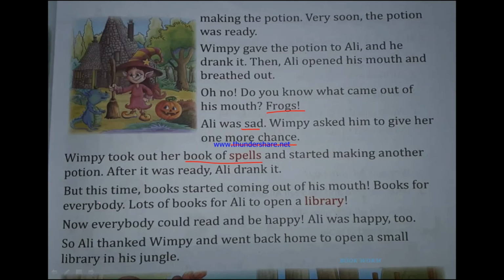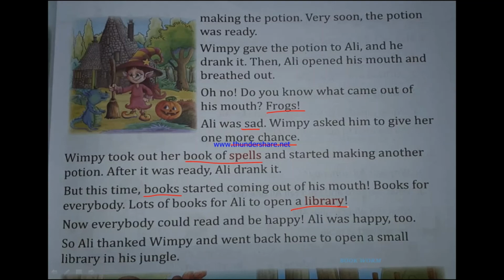So what happened? This time, when Ali opened his mouth, did fire come out? No, there was no fire. But what came out instead of that? Instead of the fire came out books. And what did Ali do? Ali took the books and decided to open a library.